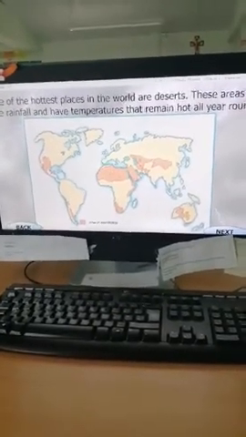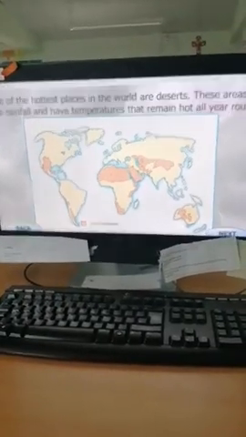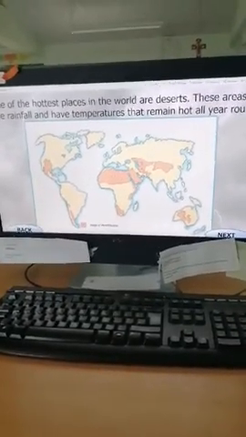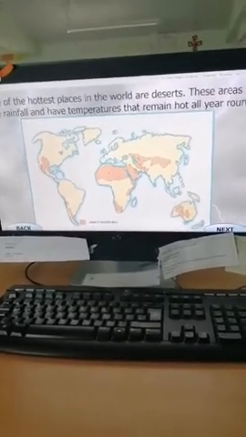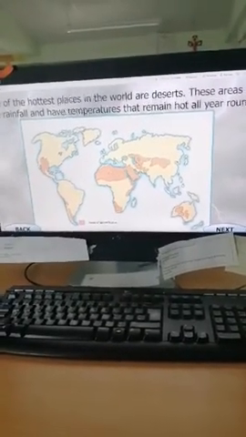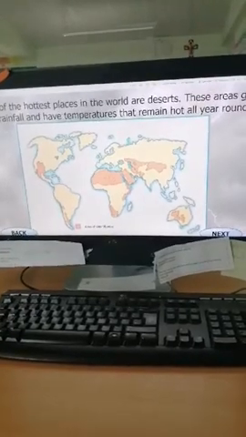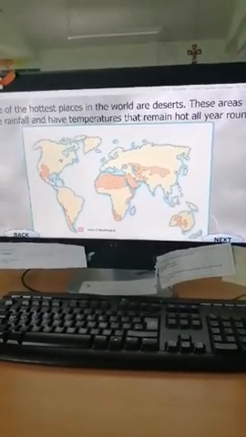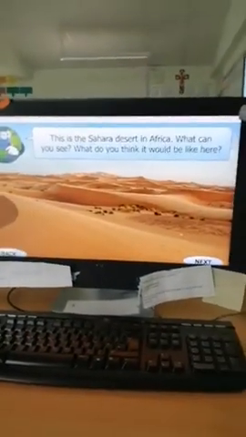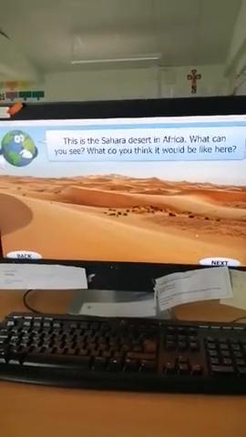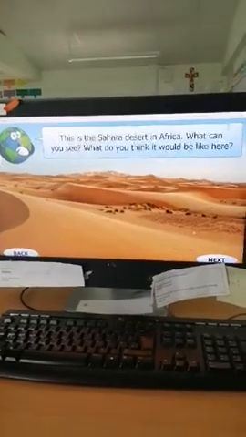The Antarctic is called tundra. Tundra. They are cold deserts because there's really no rainfall at all. Antarctica is the driest continent in the world, but it's a cold desert, so it's called tundra. So this is the Sahara Desert in Africa. What can you see? What do you think it would be like here?